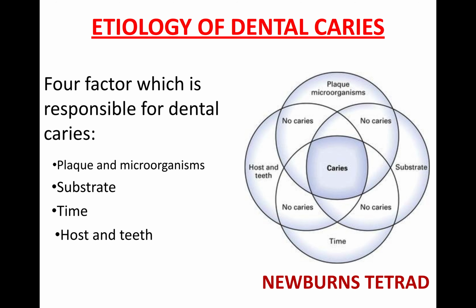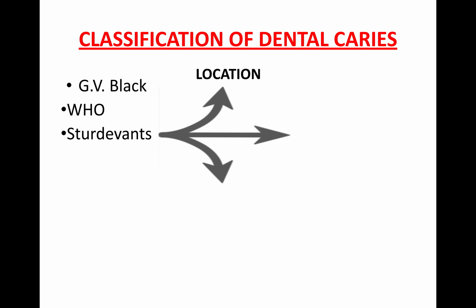However, next is classification of dental caries. Classification of dental caries is given by different authors. Like first one is G.B. Black, WHO classification, and we have Sturtevant. Sturtevant is again divided into three: location, rate, extent. Now I'm going to explain these types.